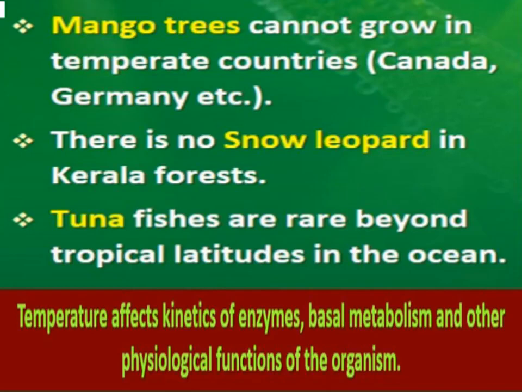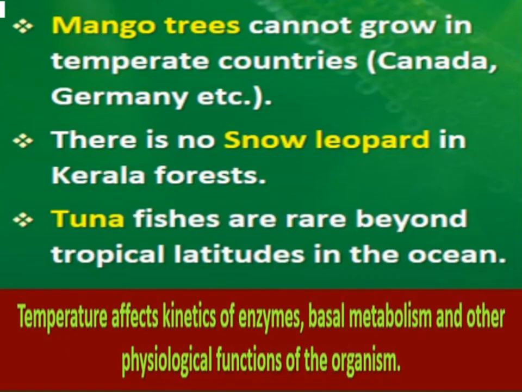Now, why is temperature affecting the distribution of these organisms? Why can these organisms not be found anywhere in the world? So, how is temperature affecting the distribution of organisms? Let's talk about that. Because temperature affects the kinetics of enzymes. Different enzymes are found in our body, and those enzymes are involved with the different metabolic reactions inside our body, right? Different metabolic reactions are going on inside our body, and those enzymes are helping in carrying out those metabolic reactions, right?